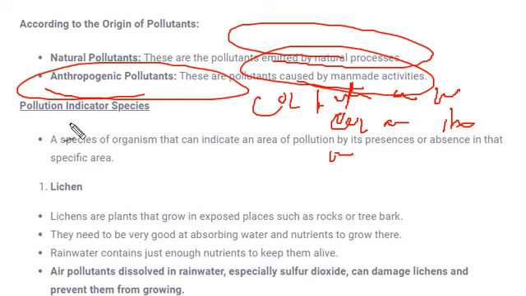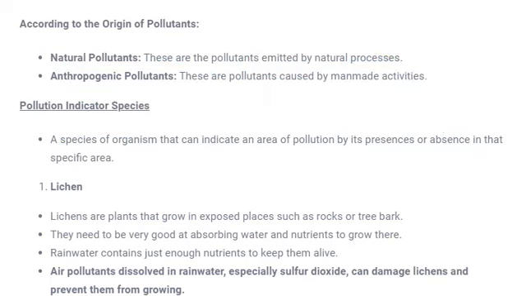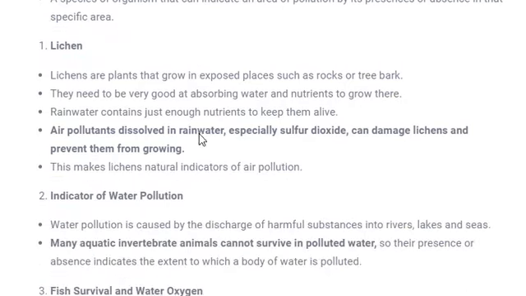Now the next very important topic that we are going to discuss is pollution indicator species. That means there are certain species which can indicate whether their environment or the area surrounding them is polluted or not. So the first species is lichen. What are these lichens? Lichens are very small organisms. They grow on rocks or tree bark.